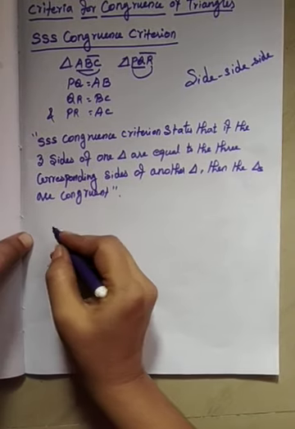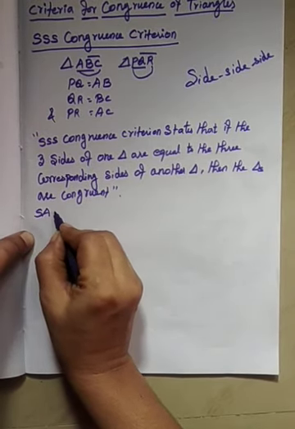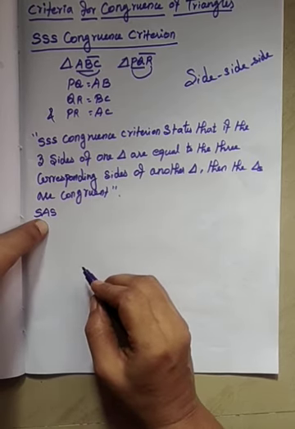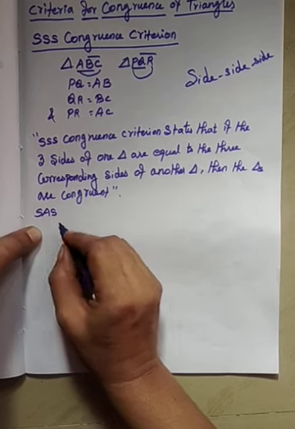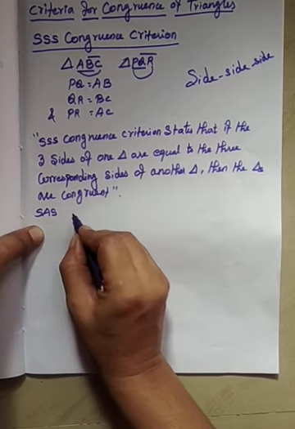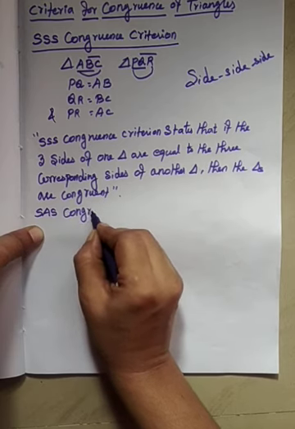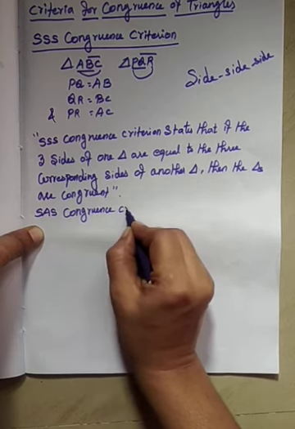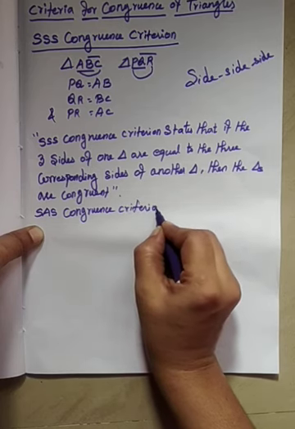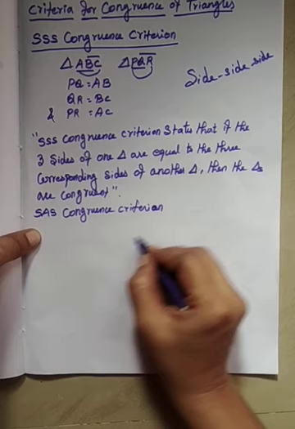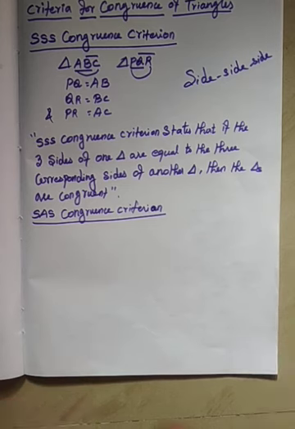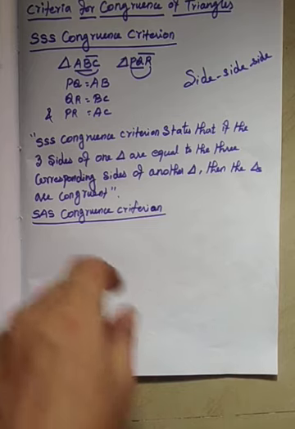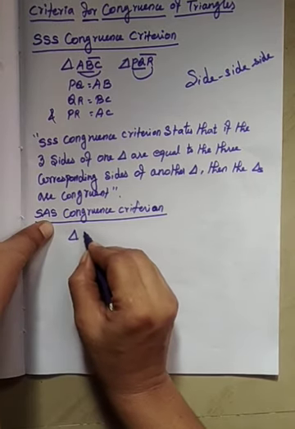Now we see SAS. S means side, A means angle. Side, angle, side. That means two sides, one angle. So, SAS congruence criterion. Now you have to draw a triangle of any measurement and name it as triangle ABC.